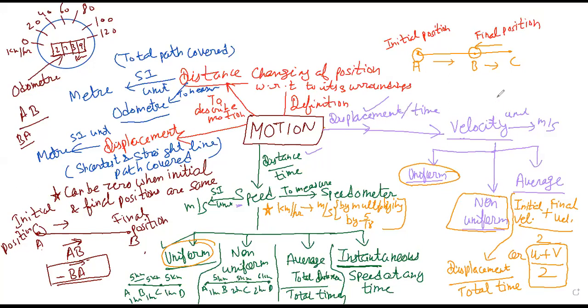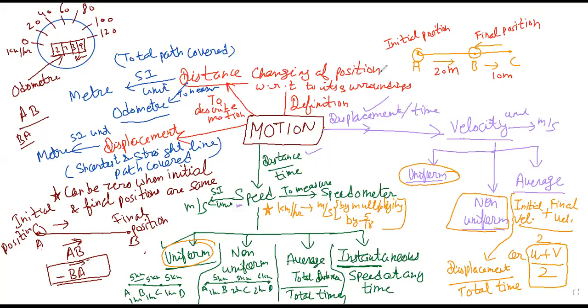Now let this distance be 20 kilometer or 20 meter, we take. This is 10 meters. Now the question is, you have to calculate average speed and average velocity.